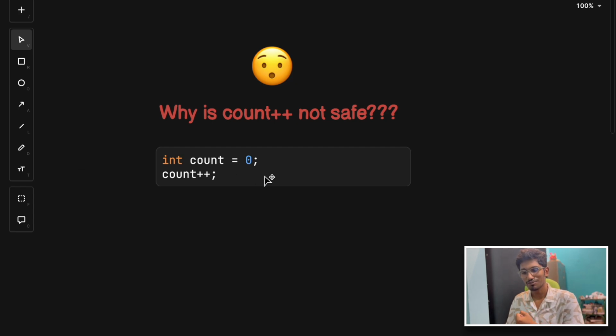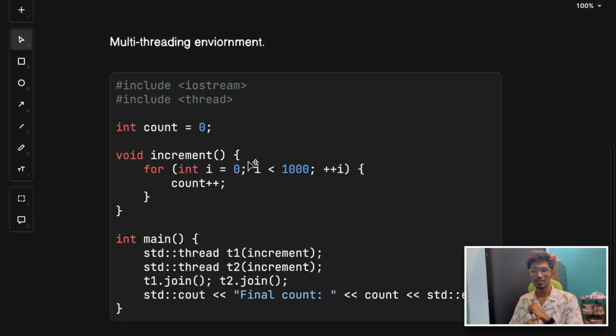So welcome to one of the most deceptively dangerous concepts in programming, and one of the concepts that explains why Redis is blazing fast. When we write count plus plus, it's simple and works beautifully in a single threaded system or single threaded program. That's why you have never seen it crash or misbehave till now, because most of the programs that you might have worked on work in a single threaded environment. But when we think about multi-threading, all the issues start to occur.